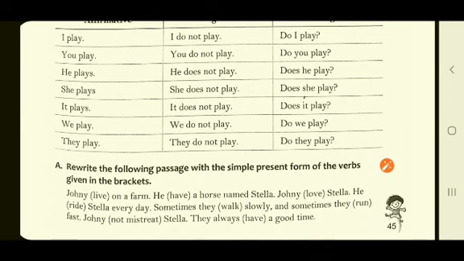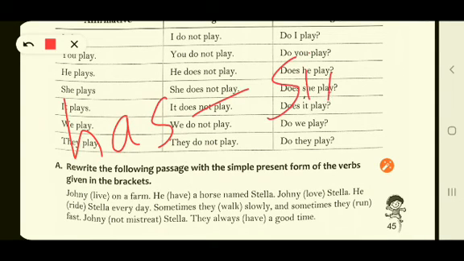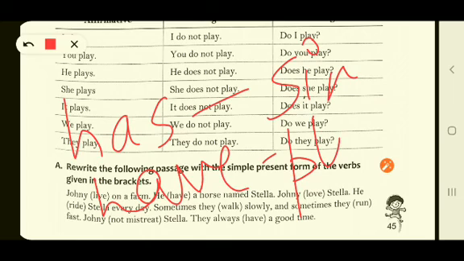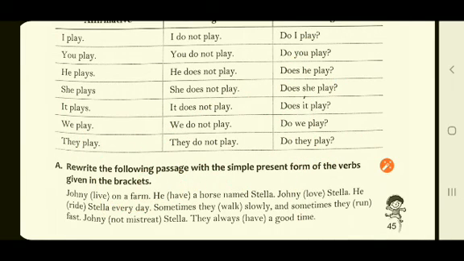He have a horse named Stella. So have is used for plural, and has is used for singular. Let me tell you so that you remember. Has, singular, and have for plural. Understood? So here he is singular. So what will come? He has a horse named Stella.